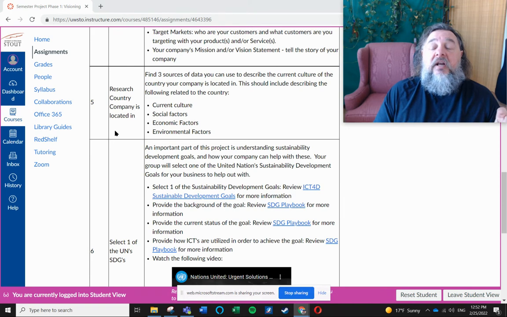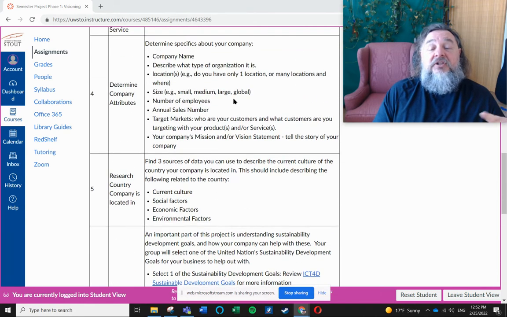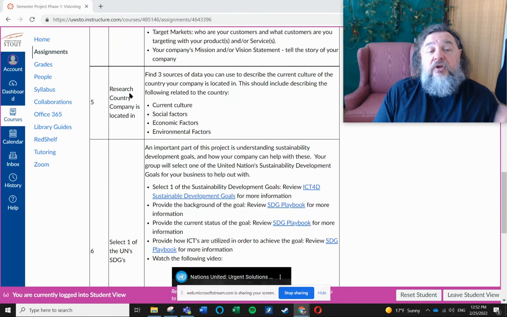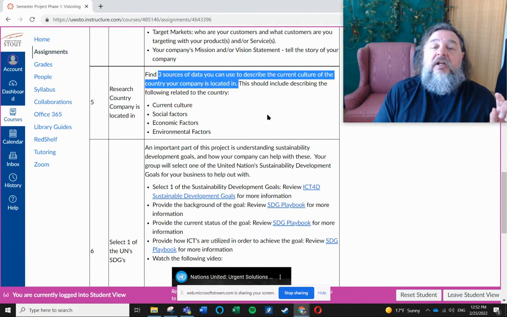The other thing you're going to do is research the country where your company is going to be located. It cannot be in the United States, and whatever service that you do has to be legal in the United States. So you're going to research the country where you're going to be setting it up. And again, it cannot be in the United States. You're going to need to find sources of data that help you to do this. In the visioning document that you're turning in, you're going to need to turn in the links to those documents.